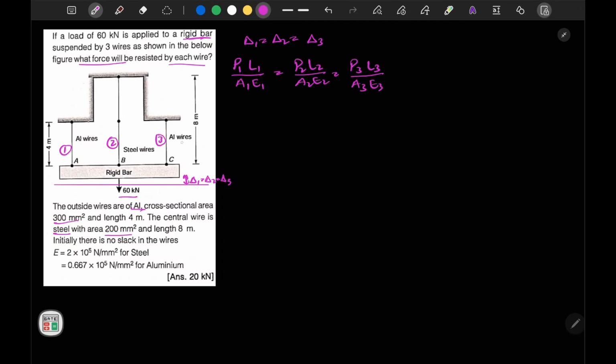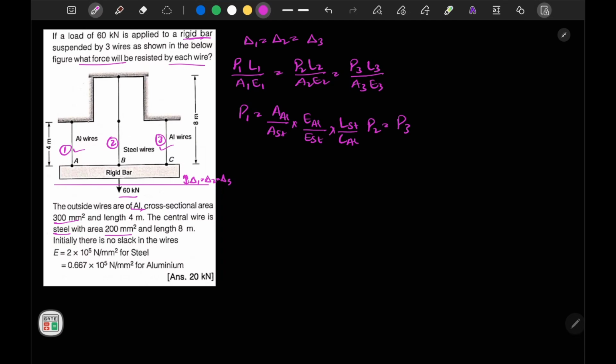Now 1 and 3 are both aluminum wires with the same length, same area of cross section and same E. So I can write P1 is equal to area of aluminum upon area of steel into E of aluminum upon E of steel into L of steel upon L of aluminum into P2 is equal to P3.